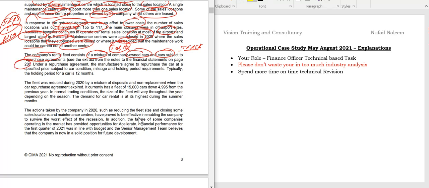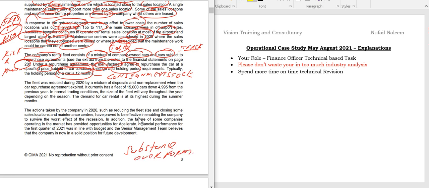Under the repurchase agreement, the manufacturer agrees to repurchase the car at a specified price, subject to car condition, mileage, and holding period requirements. Typically, the holding period of that car is 12 months. So, students, we have something called consignment stocks. This is similar to consignment stock, students. And in the exam, please remember the term risk and reward, students. And also, students, there is an accounting convention you should be aware of, that is known as substance over form. So students, please try to keep that in your mind as well.